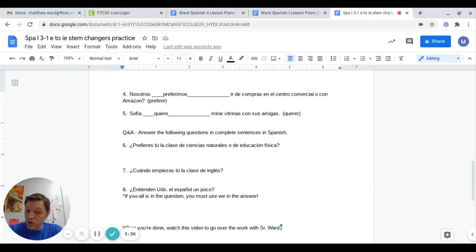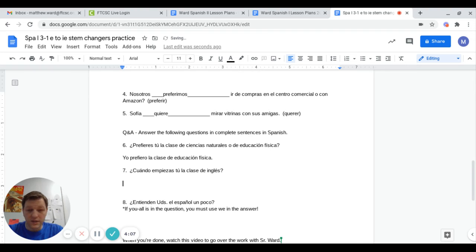So if you prefer is in the question, I prefer has to be in the answer. So the word yo is optional. I'm going to put it. But if you just start with the word prefiero, that's fine. The verb has to be prefiero, though. Notice that it is stem change in the IE and then ends in the O. La clase de, I prefer the class of, and then you could pick either, like I said. Copy, paste. There we go. Yo prefiero la clase de educación física. I prefer PE.